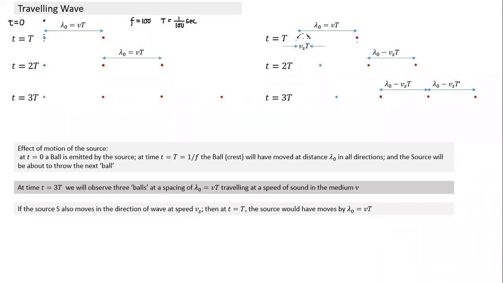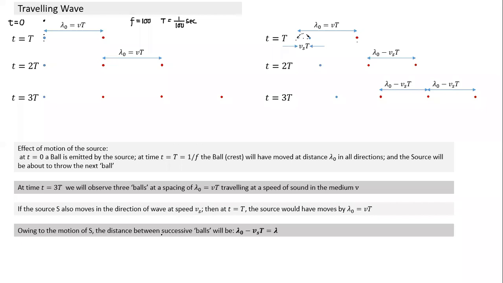And what is the t here? T depends on the frequency. It is the inverse of the frequency. If the frequency is 100, this t will be 1 by 100, and this is the speed at which the source is moving. The faster the source moves, the smaller the wavelength will become. So due to the motion of the source, the distance between successive balls, which was lambda naught if the source was not moving, has now become lambda naught minus Vst.